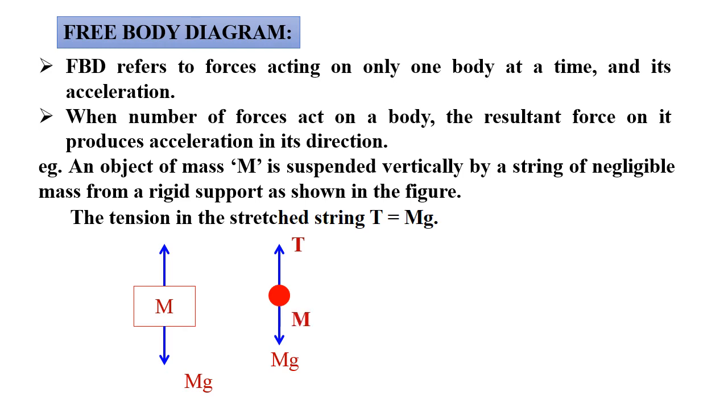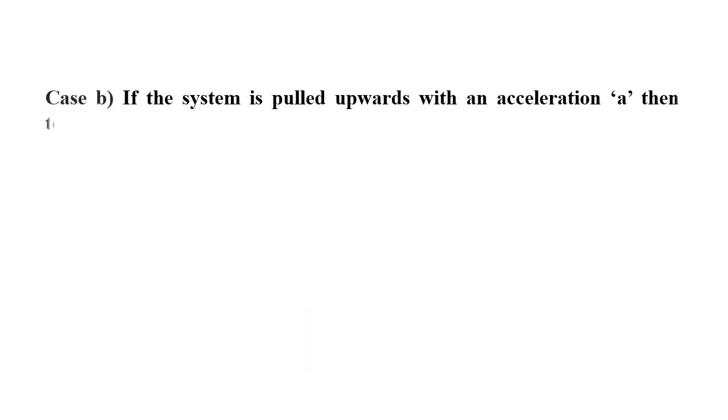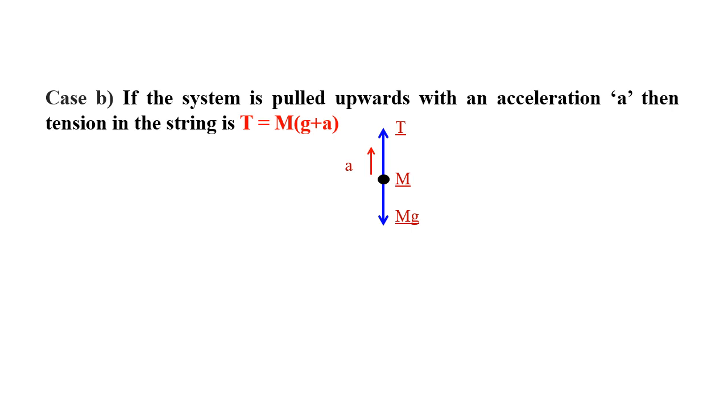Now another famous example. If the system is pulled upward with an acceleration a, the same example we have studied previously, a string of negligible mass attached to a block of mass m, pulled in the upward direction with some acceleration a, then the tension in the string is T is equal to m into g plus a. How does this equation come?